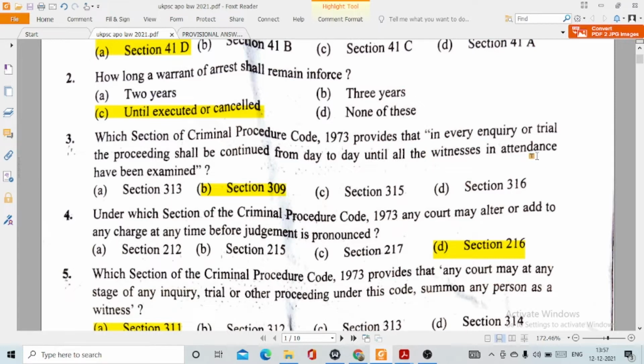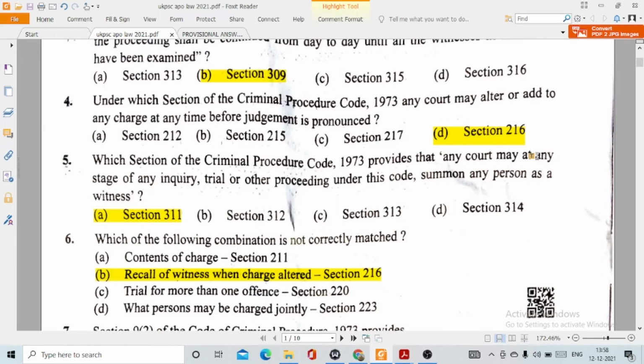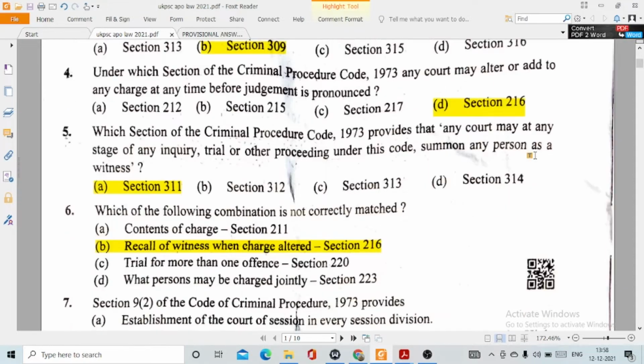This is option B, section 309 CRPC. 4, under which section of CRPC may any court alter or add to any charge at any time before judgment is pronounced? This is option D, section 216 of CRPC. 5th, which section of the CRPC provides that any court may at any stage of any enquiry, trial or other proceedings under this code summon any person as a witness? This is option A, section 311.